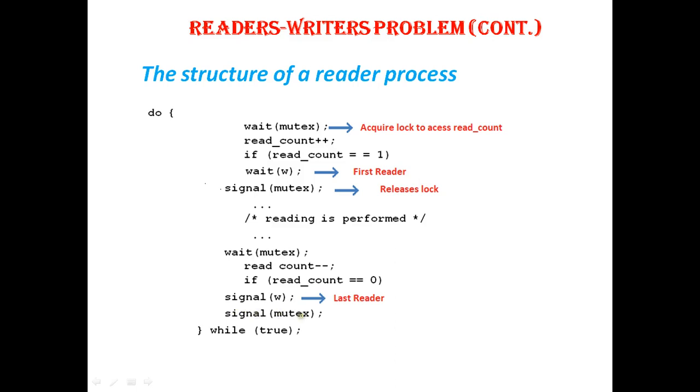If it is the last reader, complete the reading procedure and release the lock, that is, signal of mutex. Now you can tell that the shared resource can be accessed by any of the writers who are willing to access that particular data. This is your structure of a reader process.